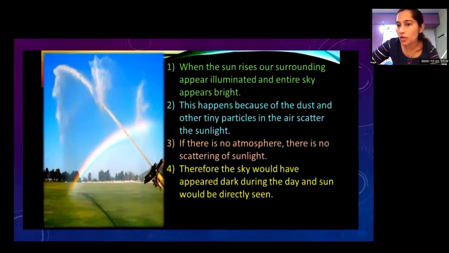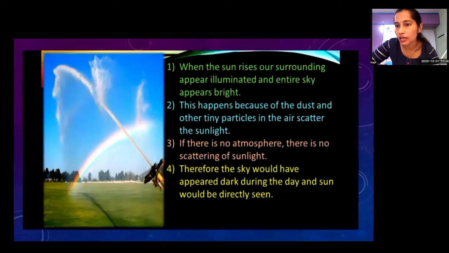If there is no atmosphere, there is no scattering of light. Remember this. If there is no atmosphere, there is vacuum. Vacuum means no atmosphere. There is no scattering of light because tiny particles are not present there.